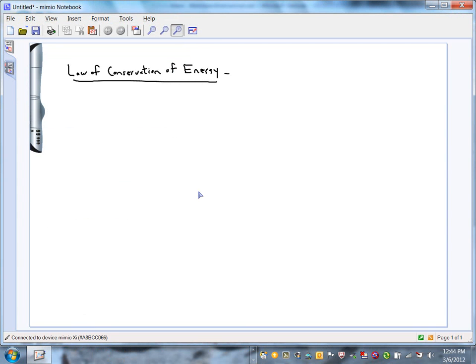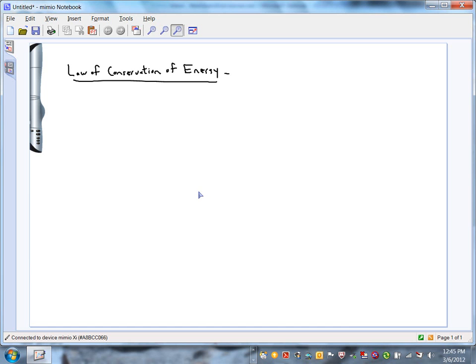Law of conservation of mechanical energy. We said last time that the total energy, total mechanical energy, which means potential energy plus kinetic, in a system stays constant as long as what happens? What was the condition? Total energy stays the same, right, Adam? As long as there are only conservative forces acting on the system.